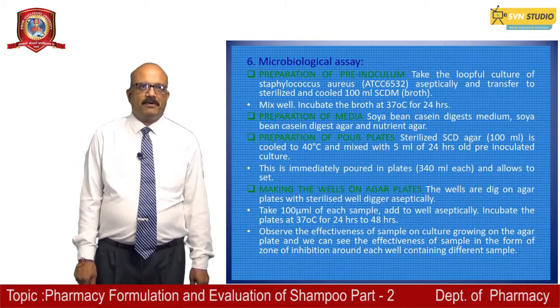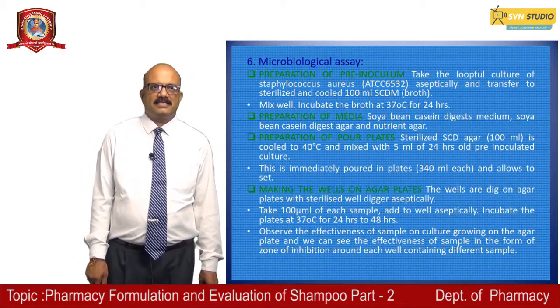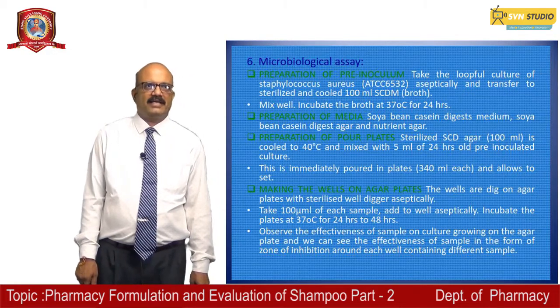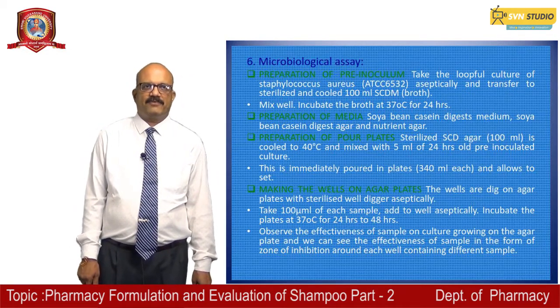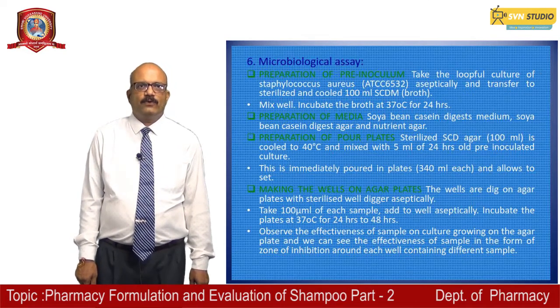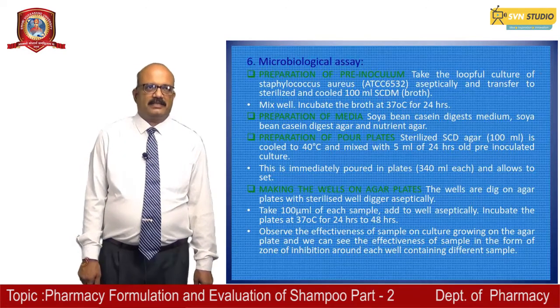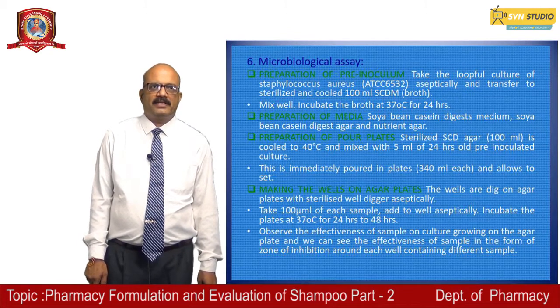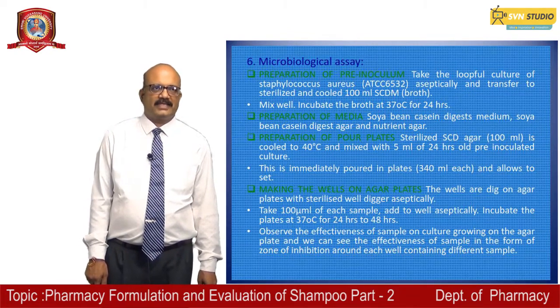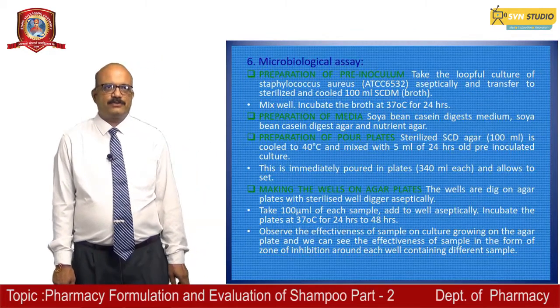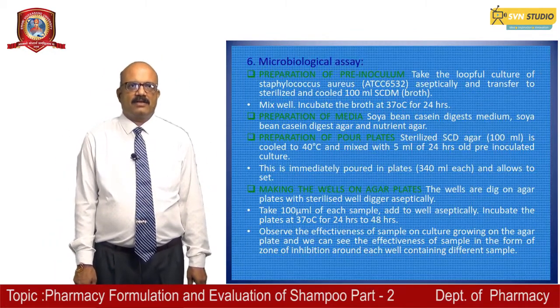For the preparation of the pour plates, 100 ml of sterilized SCD agar cooled to 40 degrees is mixed with 5 ml of 24 hours old pre-inoculated culture. This is immediately poured in plates, around 40 ml each, and allowed to set. The next step is making the wells on agar plates.